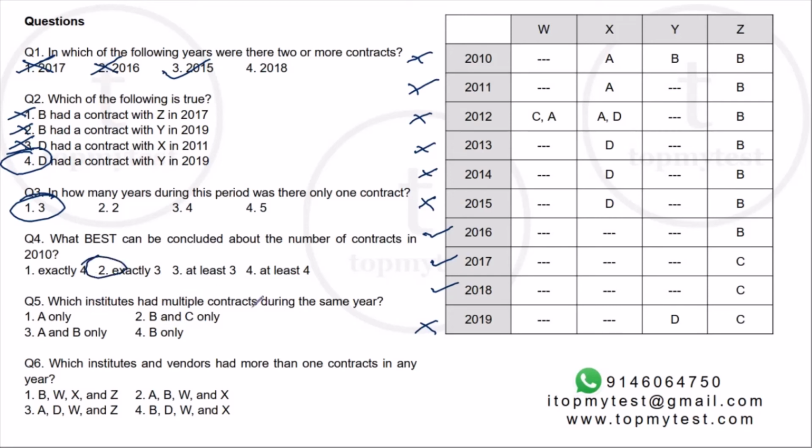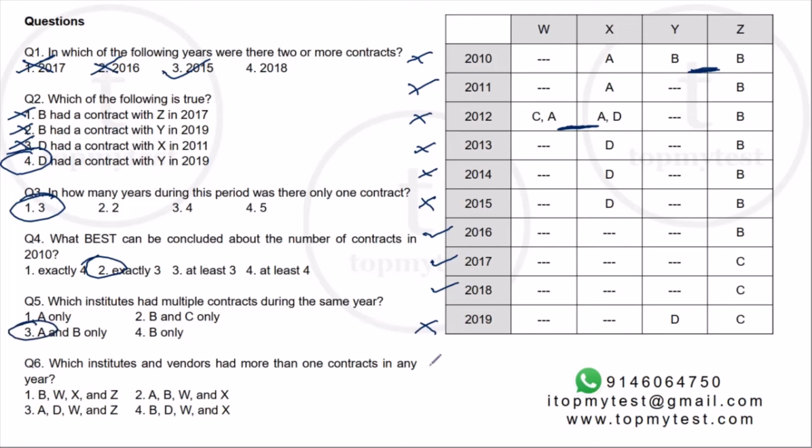Question number 5. Which institutes had multiple contracts during the same year? Okay. Multiple contracts during the same year. B had multiple contracts in the same year. A had multiple contracts in the same year. A and B, option 3 will be your correct choice.